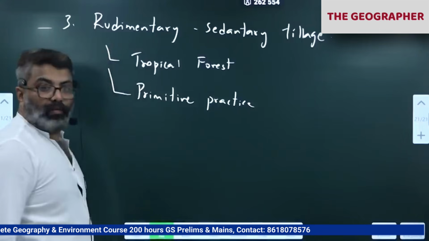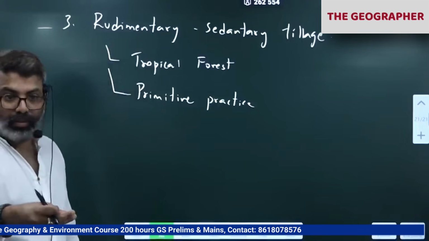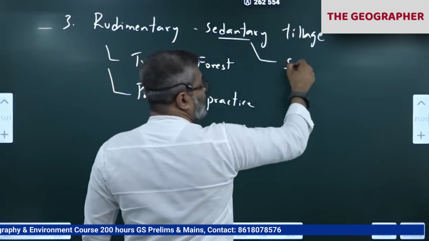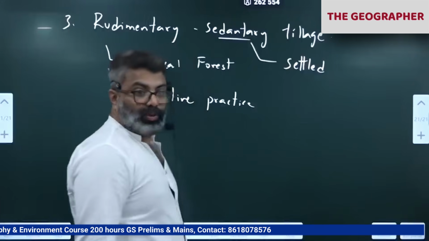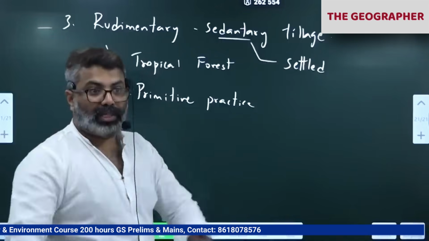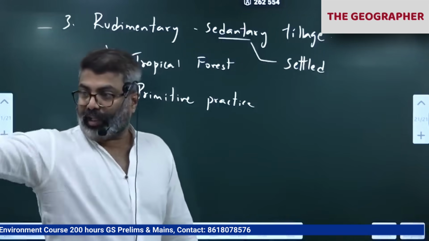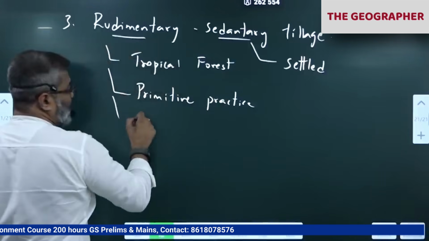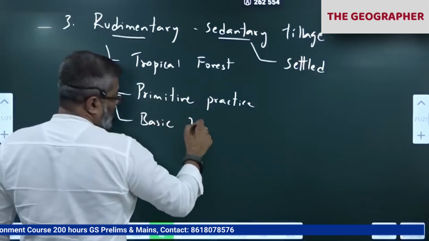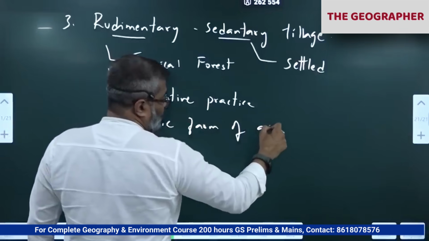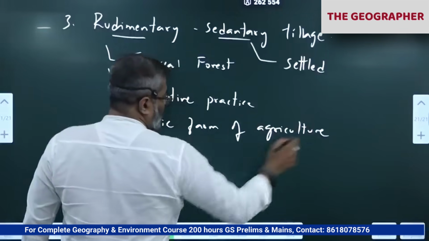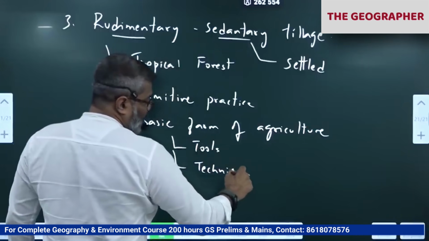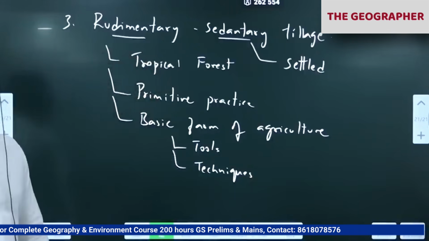It means all those places where shifting cultivation has been discouraged, the people have shifted to rudimentary sedentary tillage. What is sedentary? It means the same place, settled. The word sedentary means what? In the same place, settled in one place. They are not shifting to the next patch, they are cultivating in the same patch. Rudimentary means basic, a very basic form of agriculture. Basic tools and techniques are used, no mechanized form.